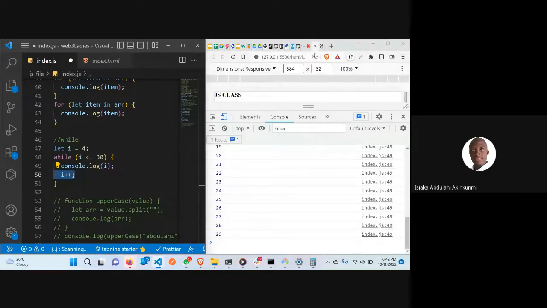In the sense that it's not going to increase, because what it's supposed to do is keep moving till it reaches 30, but it's still going to keep executing that. It's going to keep printing 4 because that condition still exists. So when you are using any loop, you have to be cautious about it. That's what happened to my system. I didn't put this i plus plus, and that's why it crashed my system.